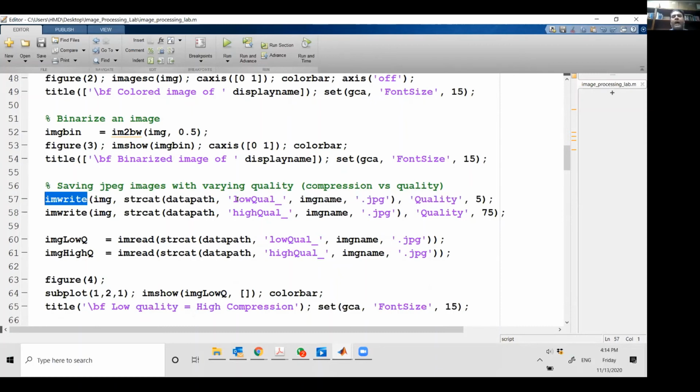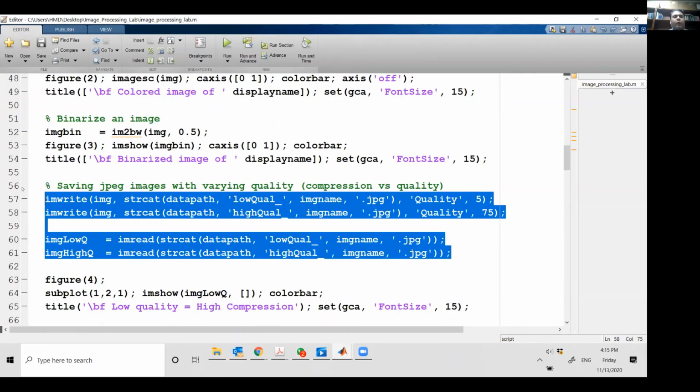So what I do is I say a low quality, इसको मैं एक नाम दे देता हूँ कि इस नाम से इसको सेव करो in a JPEG format. And when I'm writing, I can say इसको quality एक attribute है जो I am write के अंदर मौजूद है. And if the quality factor is close to 0, it is a low quality image, which means a lot of compression. और अगर यहाँ पे एक quality factor close to 100 है, it means कि you're not compressing too much, so you're preserving quality. And I'm going to show you once we actually run it कि इनकी quality पे कितना फर्क पड़ रहा है.